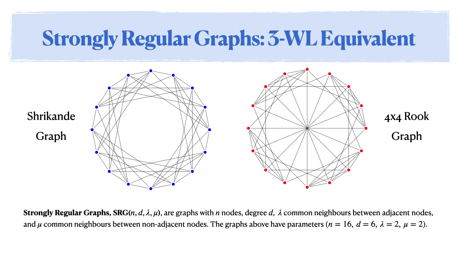That is, the degree of all nodes is D. Additionally, we say that a graph is strongly regular if there exist two parameters, lambda and mu, such that every pair of adjacent nodes has lambda neighbors in common, and every pair of non-adjacent nodes has mu neighbors in common. In these two graphs that we are showing in the slide, we see the Shrikhande and 4x4 rook graphs, which are 3WL equivalent strongly regular graphs with equal parameters.